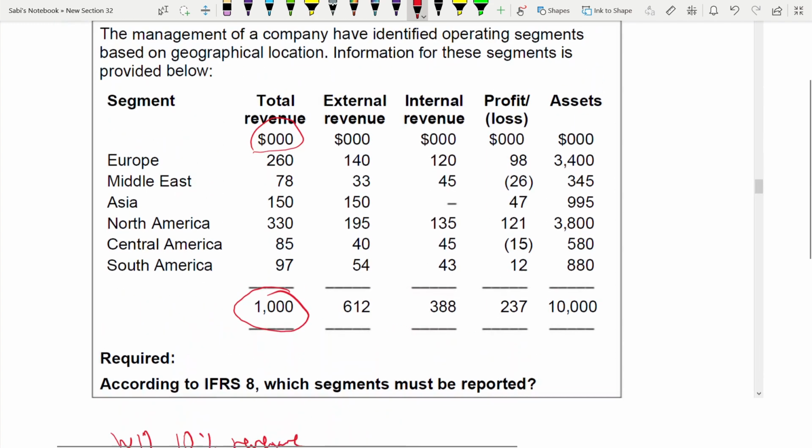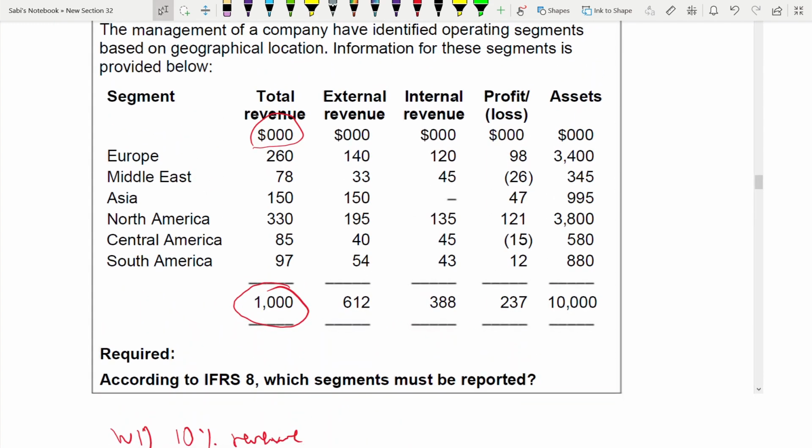If you go by that, we'll just write yes or no next to it. Okay, yes for more than 100,000, and no for less. Europe, it's 260,000, so yes. Middle East, no, because it is 78,000, it is less. Asia, yes. North America, yes. Central America, no. South America, no.